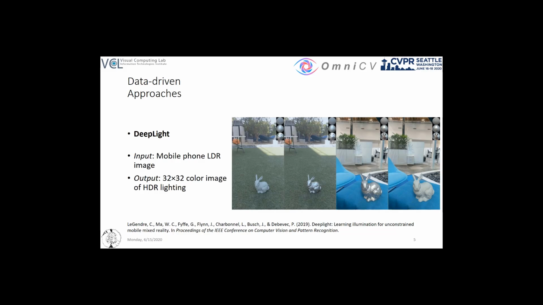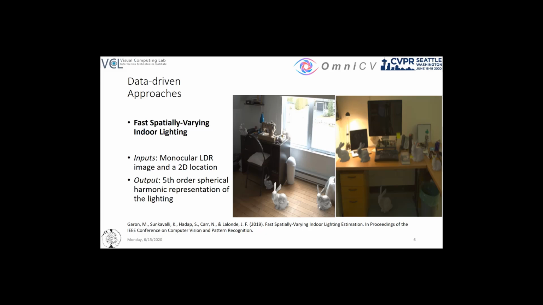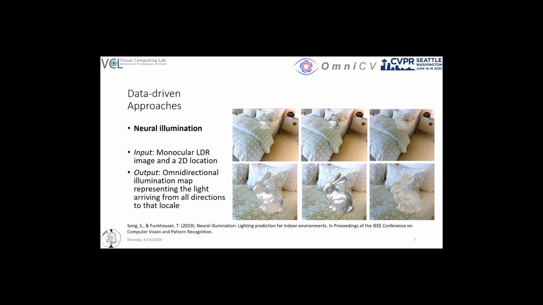DeepLight regresses HDR lighting by estimating a low-resolution probe image from a single monocular low dynamic range image acquired by a mobile phone. Gardner et al., on the other hand, offer localized estimates and regress a fifth-order spherical harmonic representation. Similarly, in Neural Illumination, a spherical illumination map is regressed from a single perspective image and a location on it that represents the lighting arriving from all directions to that location.